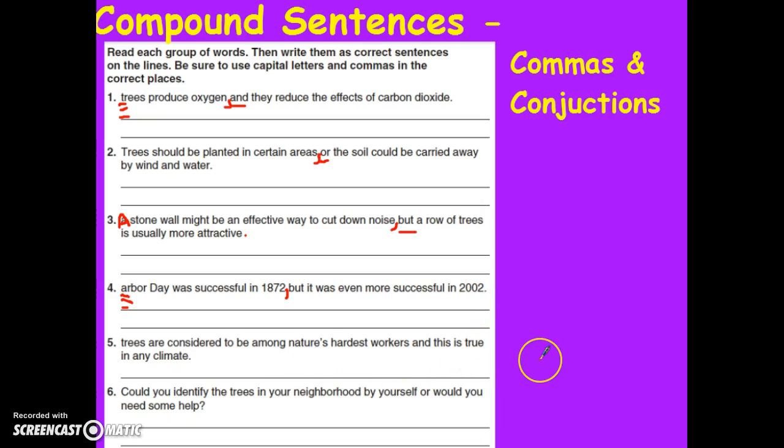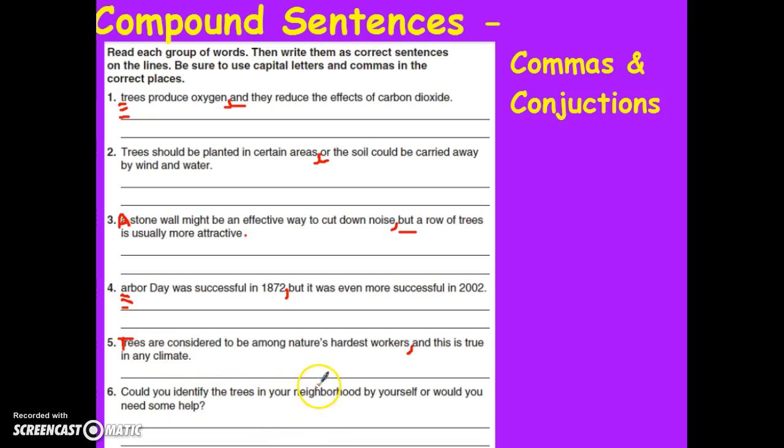Trees are considered to be among nature's hardest workers, and this is true in any climate. Trees needs to be capitalized. I need to make this a capital T. Trees are considered to be among nature's hardest workers. This is true in any climate. Both of those are complete sentences, and is my conjunction, so I do my comma, conjunction. And there's a period at the end.